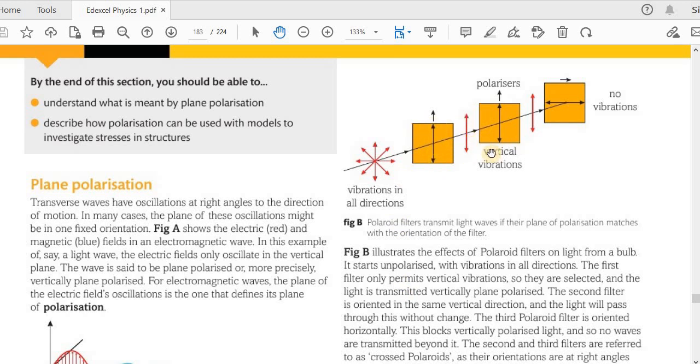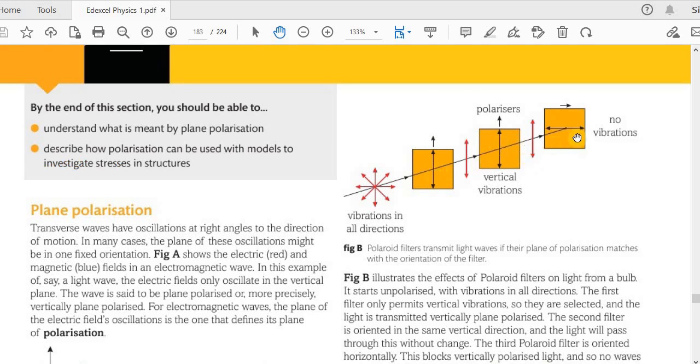So you see that. Now again, if we have a polarizer which is allowing vertical vibrations, again it can pass through that. So still we have the same as before. Now if we try to make it pass through this, here it's allowing only the horizontal vibrations. So once it passes through that, there will be no vibrations. Okay, no vibrations.